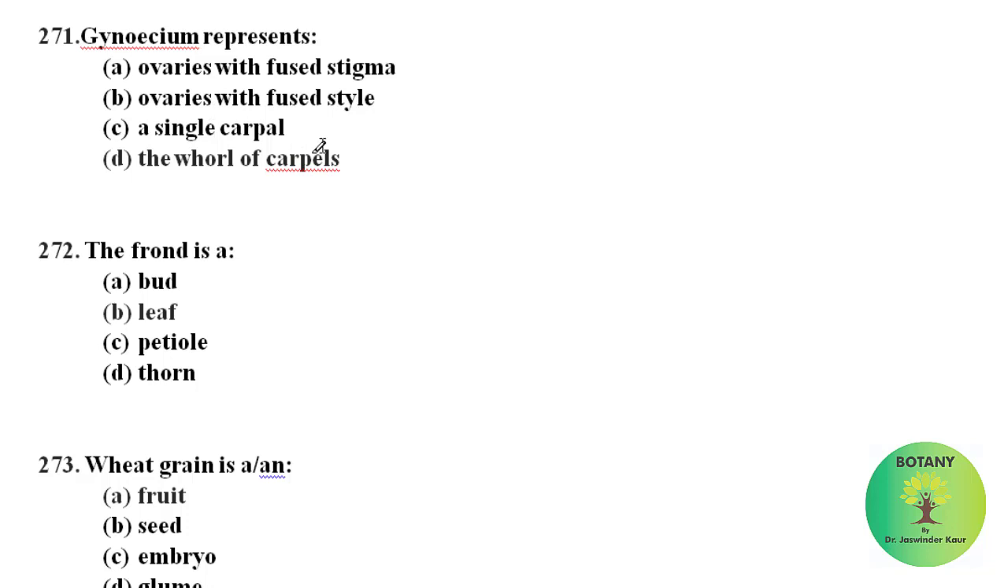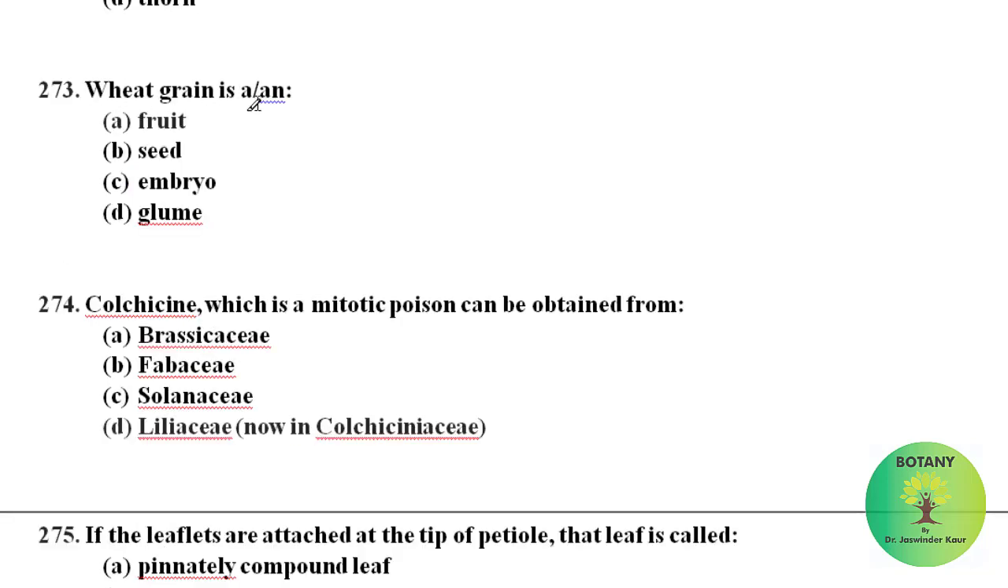Gynoecium represents the whorl of carpels. The frond is a large and divided leaf, like the leaf of ferns. So frond is a leaf. Wheat grain is a fruit.